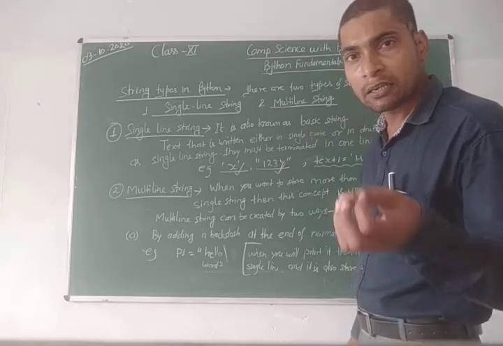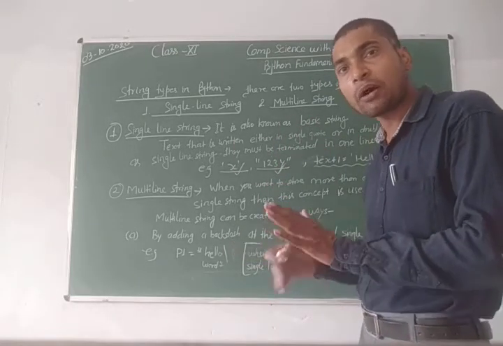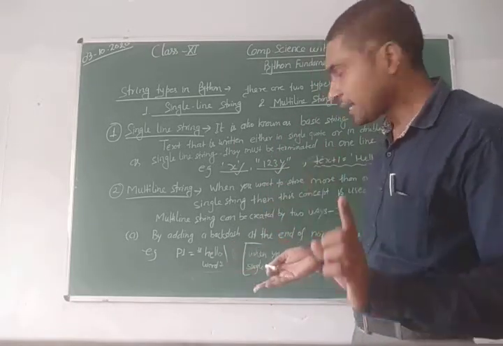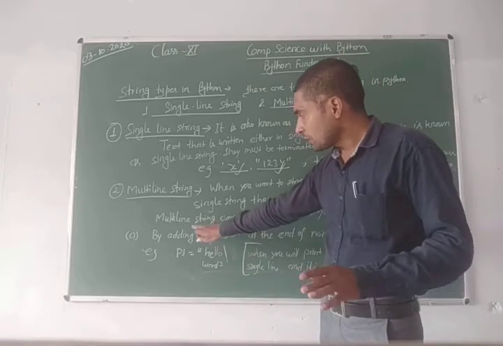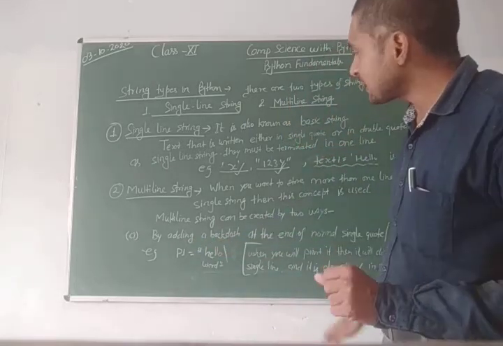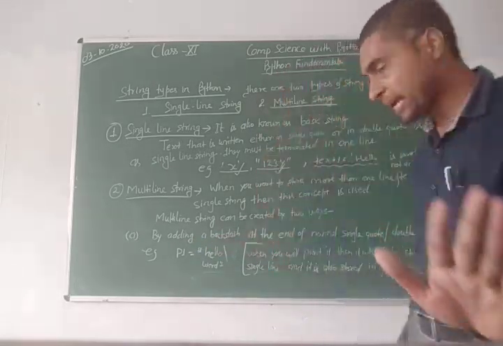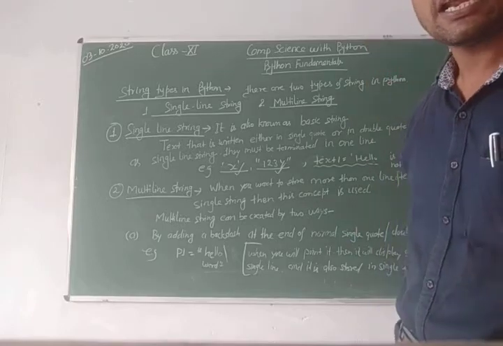You can write any text in more than one line, but when you do, be careful to use backslash. So it is clear how you write a multi-line string by adding a backslash at the end of the normal string. Alright, now let us see the second method.